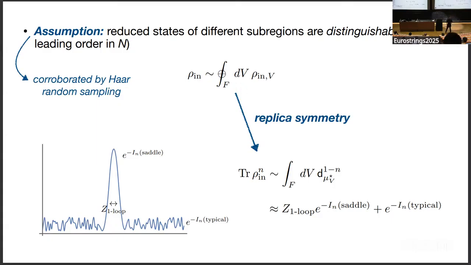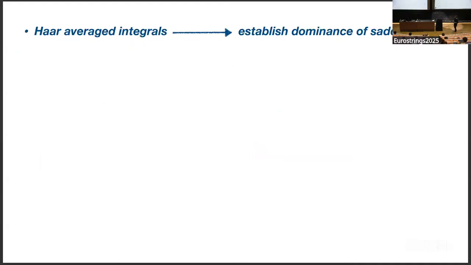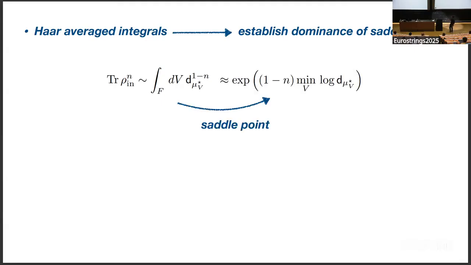And these oscillations are actually very well approximated by looking at Haar average integrals. By using these Haar average integrals, we can estimate each one of these terms, and by doing these estimations, we can then establish that there is a dominance of the saddle point. And so we have this trace rho to the n as this integral, and the dominance of the saddle point means we can approximate it by the minimizer of this.